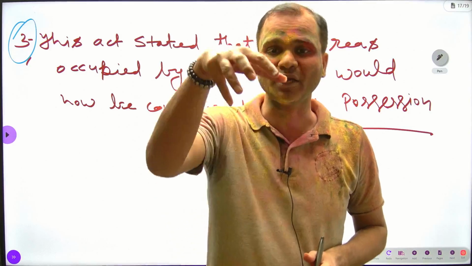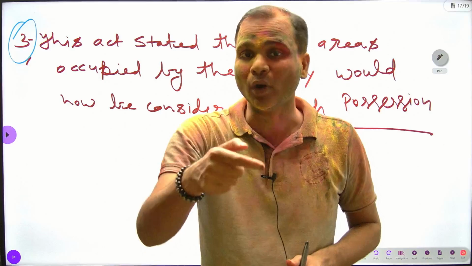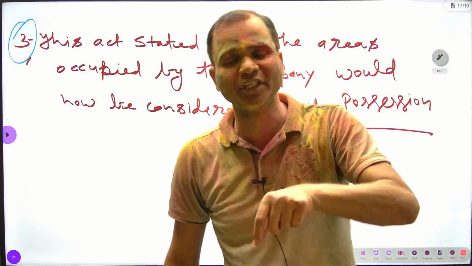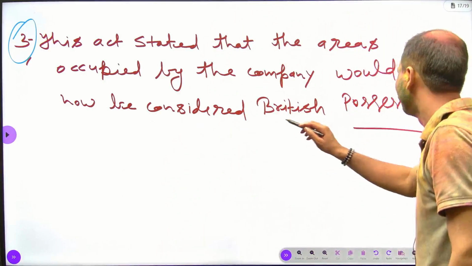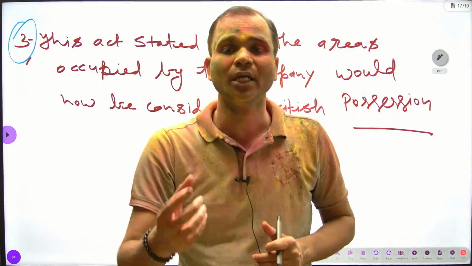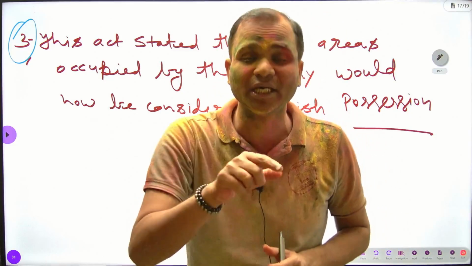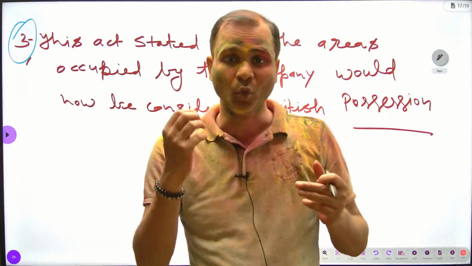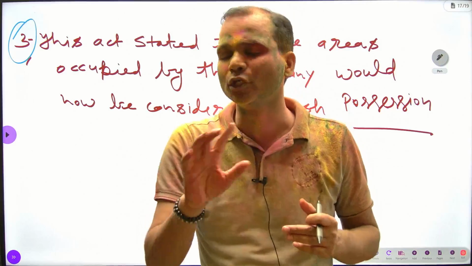Of crown sovereignty in India over the company's territory acquired in India. It means all the company's region in India would be considered as British possessions. It means whatever region or territory the company has acquired would be considered as a British region. Note it down. It is a very important point that now the British Crown wants to show its sovereignty in India through the company, but indirectly, not directly.